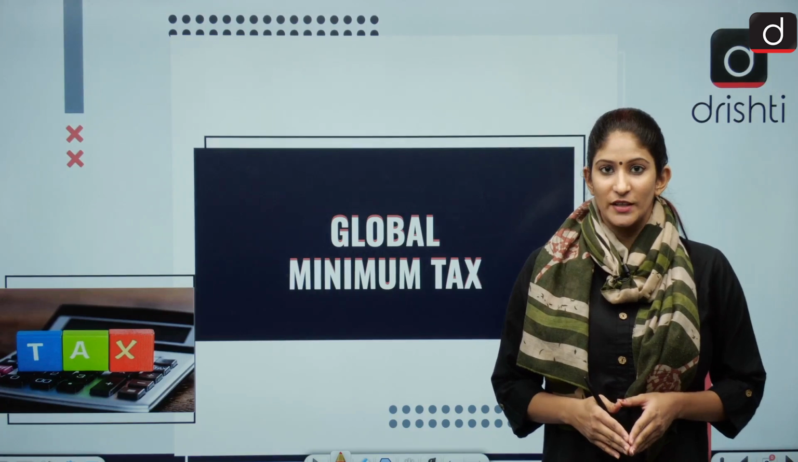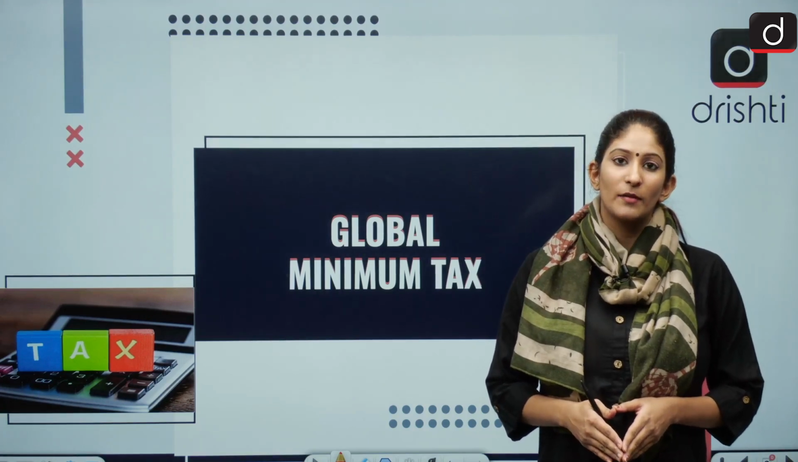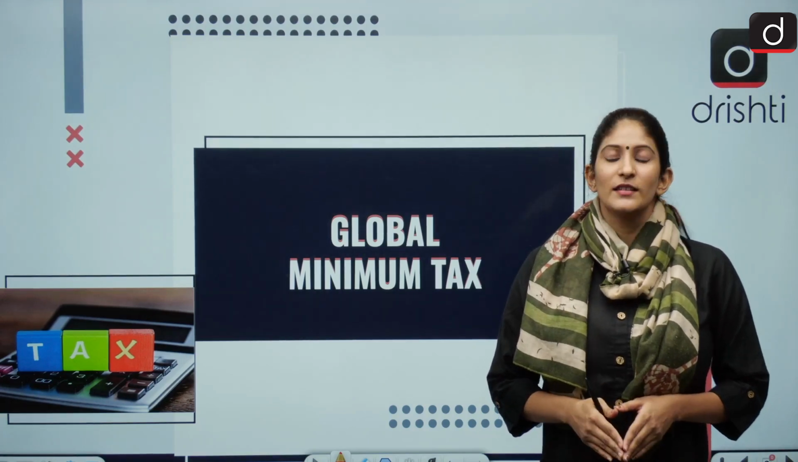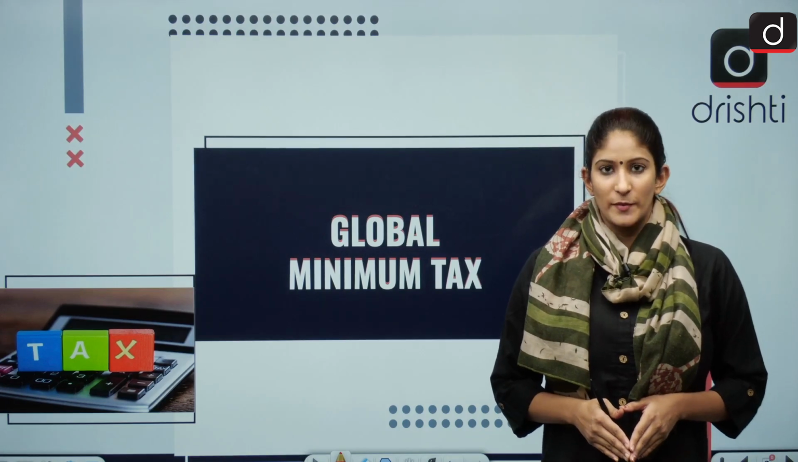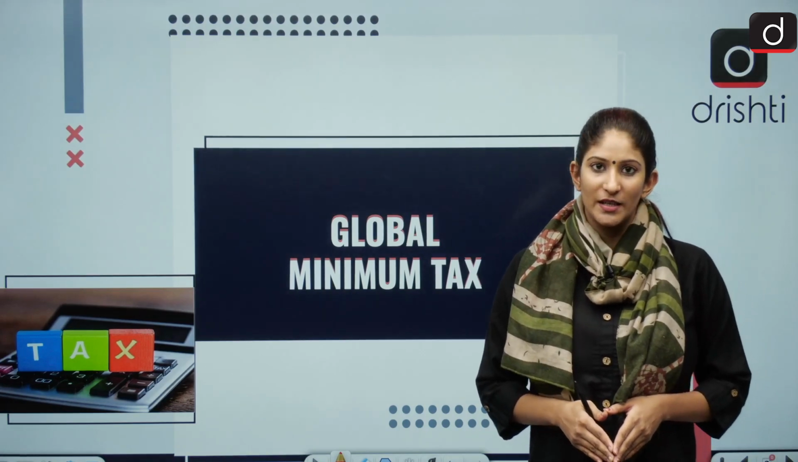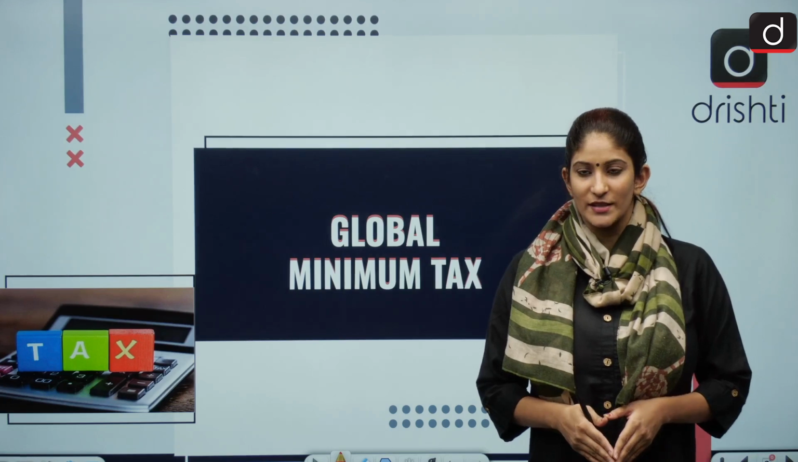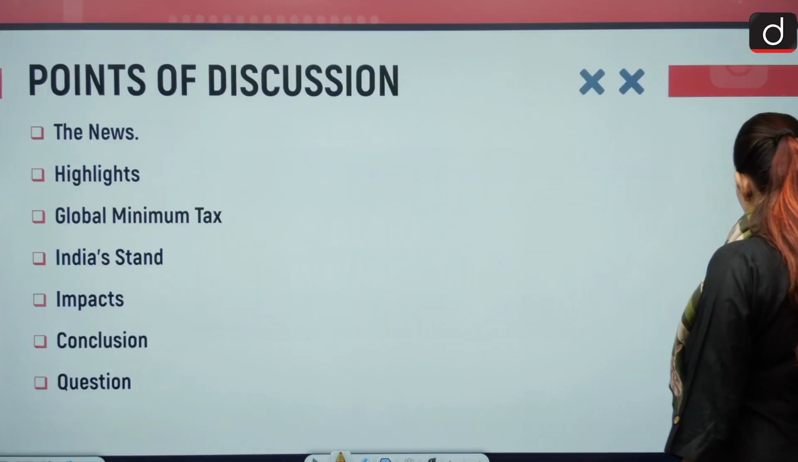I am Pooja Divedi, and in this segment today we are going to talk about global minimum tax. This topic is important from the perspective of prelims and also from the perspective of GS mains paper. So let's begin with the topics of discussion that we are going to look at step by step.